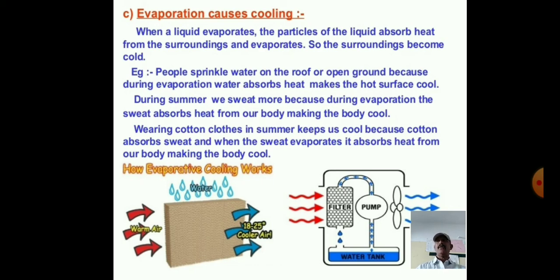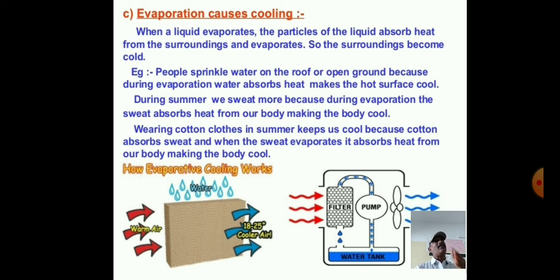Here the particles of sanitizer gain energy from your palm or surroundings and evaporate, causing the palm to feel cool. You feel very cool when you pour sanitizer on your palm.